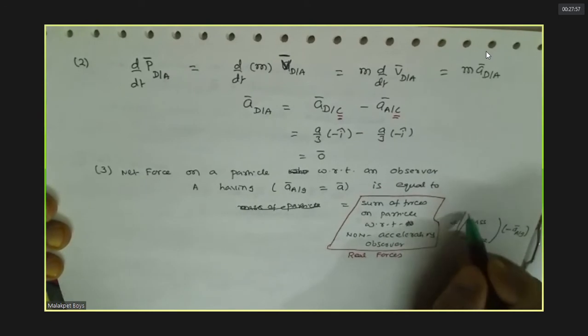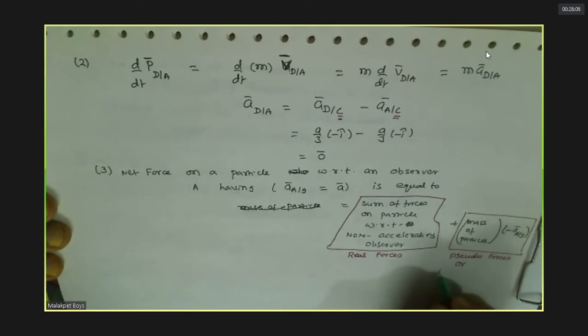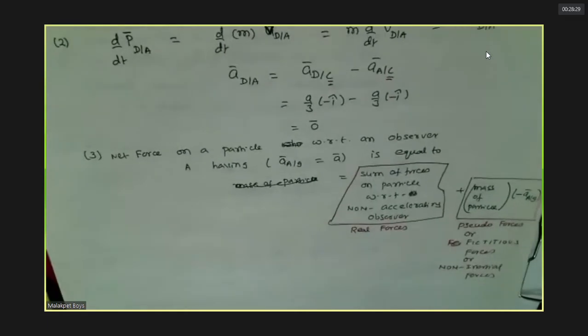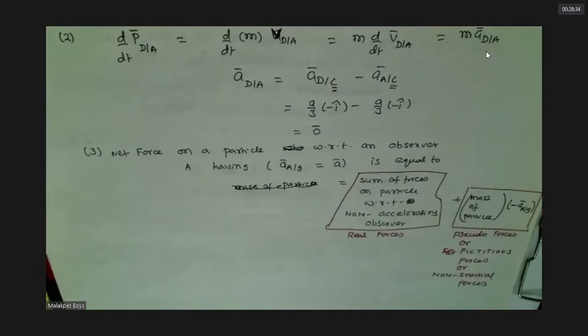These forces we call pseudo forces, or fictitious forces, or non-inertial forces. These are the names given. Why they are given, we shall see shortly. Understood this? Note on this.